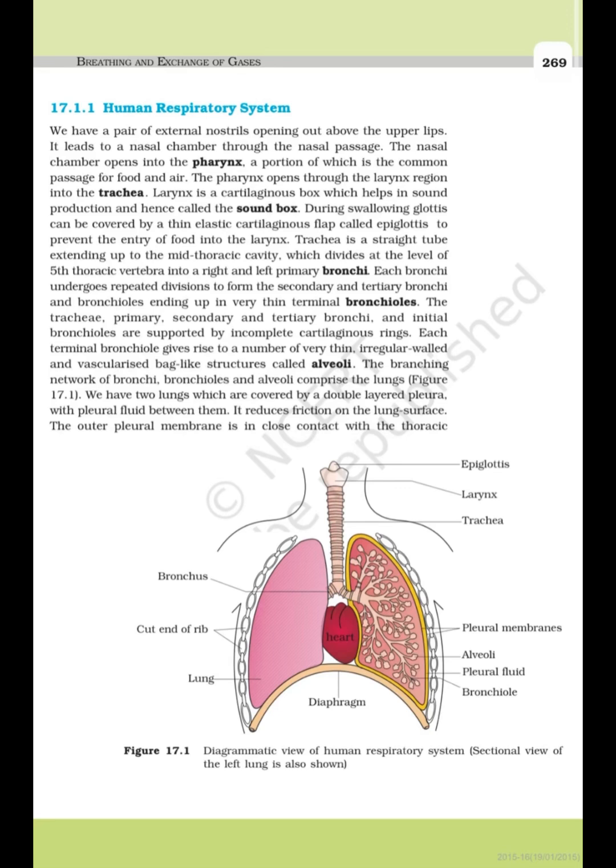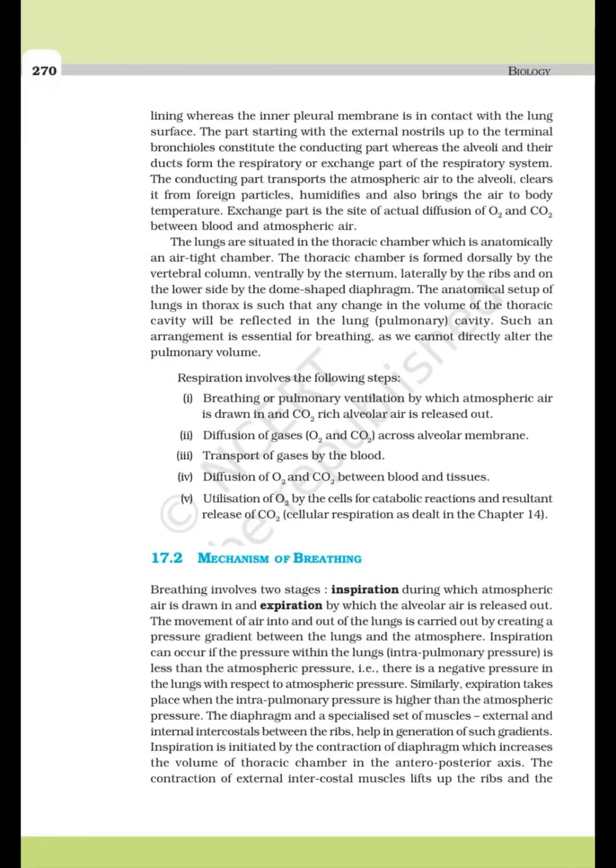Figure 17.1. We have two lungs which are covered by a double-layered pleura with pleural fluid between them. It reduces friction on the lung's surface. The outer pleural membrane is in close contact with the thoracic lining, whereas the inner pleural membrane is in contact with the lung's surface. The part starting with the external nostrils up to the terminal bronchioles constitutes the conducting part, whereas the alveoli and their ducts form the respiratory or exchange part of the respiratory system.